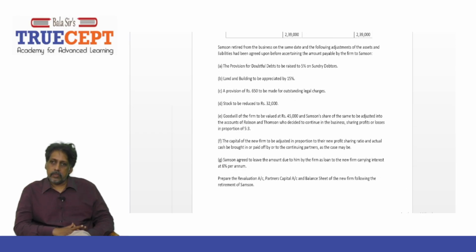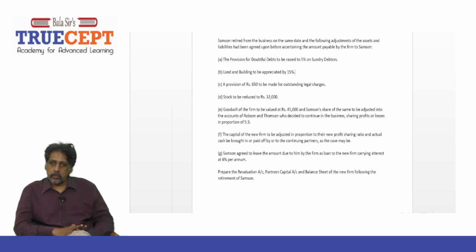The capital of the new firm to be adjusted in proportion to their new profit sharing ratio and actual cash to be brought in or paid off by or to the continuing partners as the case may be. You know, this last part is nothing but a capital adjustment. It is adjustment of capital. And that is where they say the new partner's continuing partners' capital, that is R and T, should be in the profit sharing ratio.